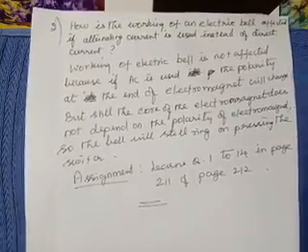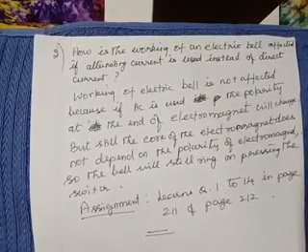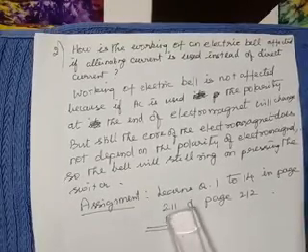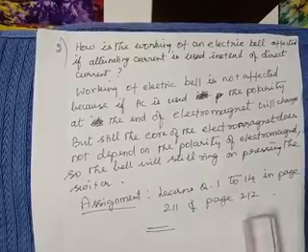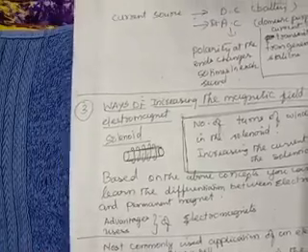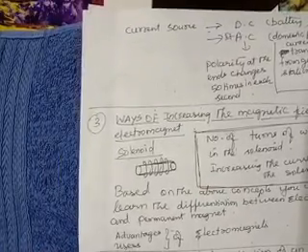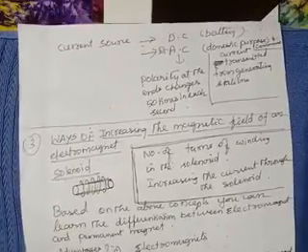So now we have come to the conclusion of part 3 also. Magnetism is a short chapter. We had only 3 parts. Now we come to the assignment part, which is to learn questions number 1 to 14 on page 211 and page 212. Learn the whole concepts thoroughly, children. I have covered all the topics that are needed and important for you, and even the important, difficult questions I have discussed with you. I hope you will learn the chapter in a very successful manner.